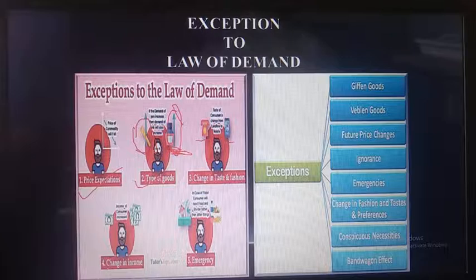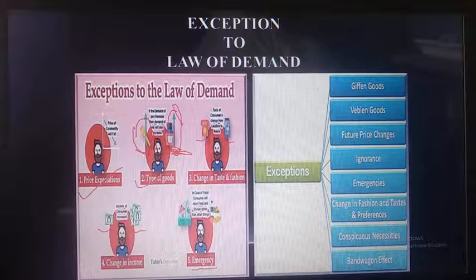Then next, the change in the income. If suppose day by day your income increases. See, here they had given only one, here they had given more than one. So that's why the change in income. If the income is changing day by day, the demand for the product will also change day by day. Next, they had given the emergency situation.